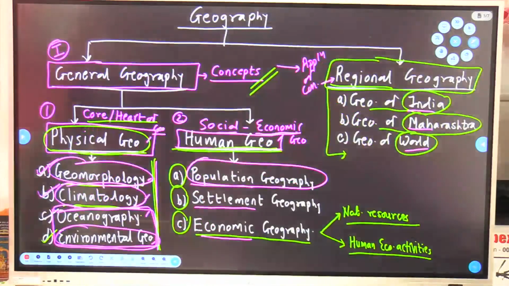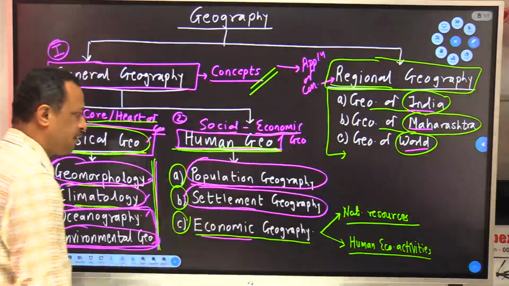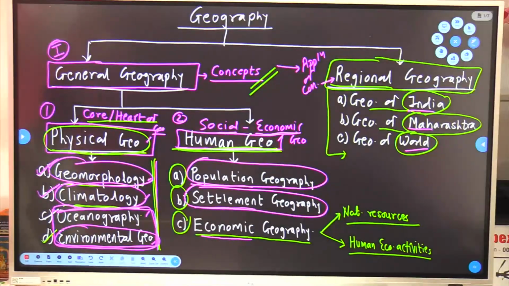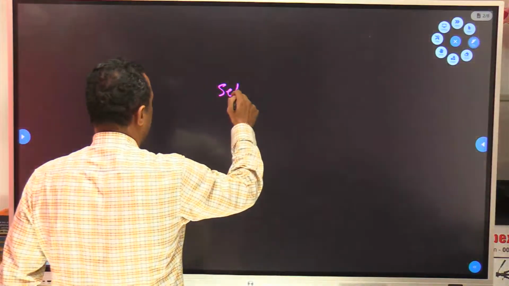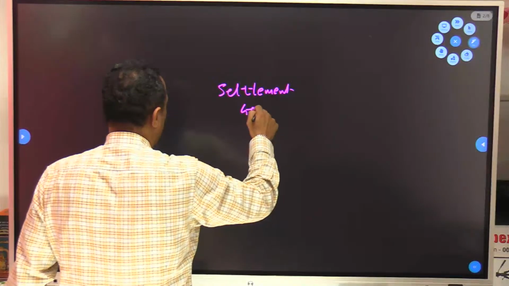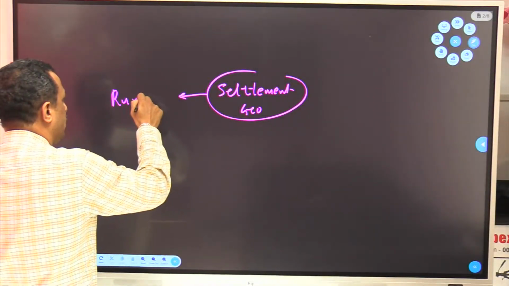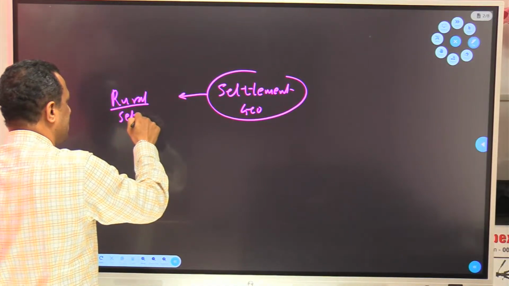Then regarding settlement geography, another very important topic from the current perspective. What is this settlement geography? In settlement geography, we study only two things. First, we study rural settlements.